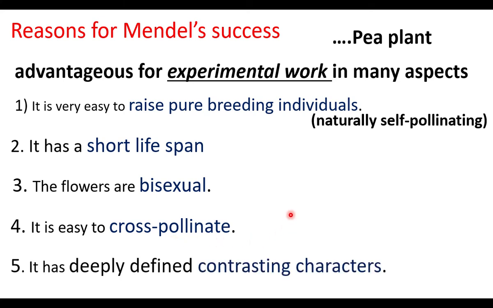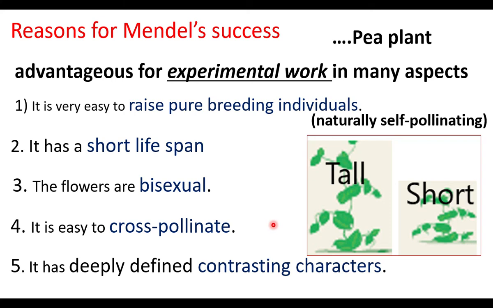It has well-defined contrasting characters. When we see the height, here the contrasting characters are tall and short. The tall plant has a height of 180 cm and the short 45 cm. There are no intermediates, so they have clear-cut characters. This is also an advantage. In the next videos, we shall learn about his experiments.